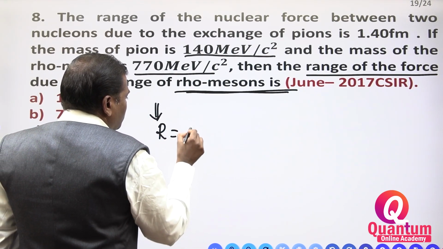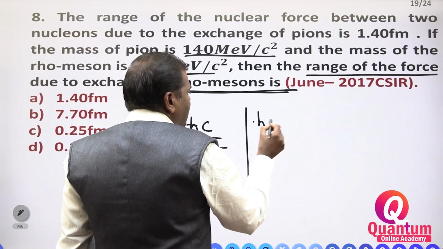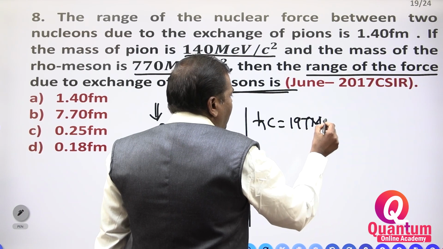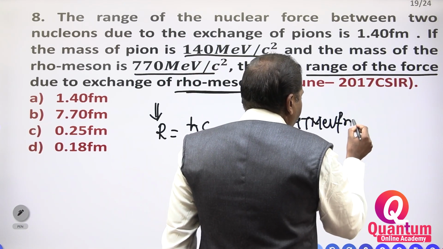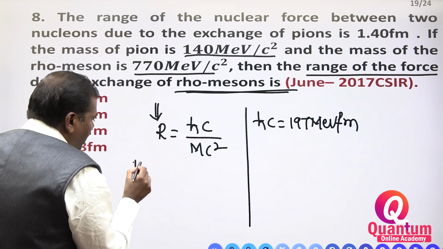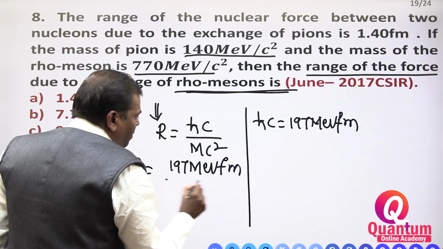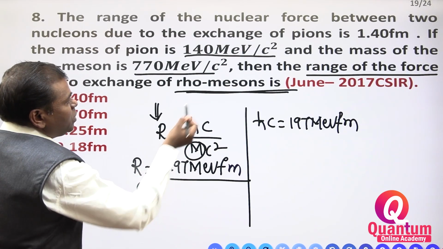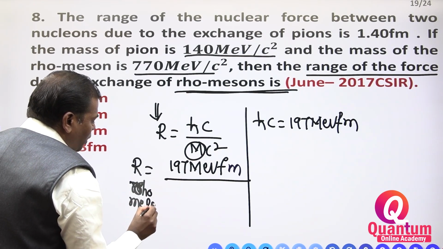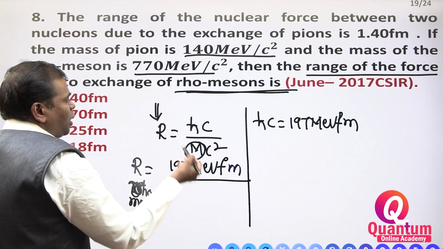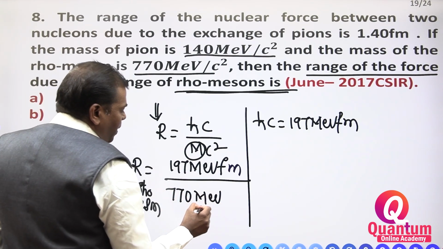The range is equal to h-bar c divided by mc square. h-bar c is equal to 197 MeV Fermi. Now substitute: range is equal to 197 MeV Fermi divided by the mass of the rho meson, 770 MeV/c², times c square.